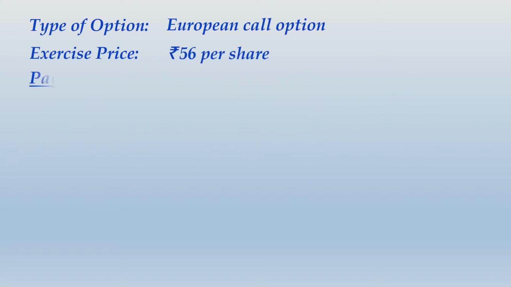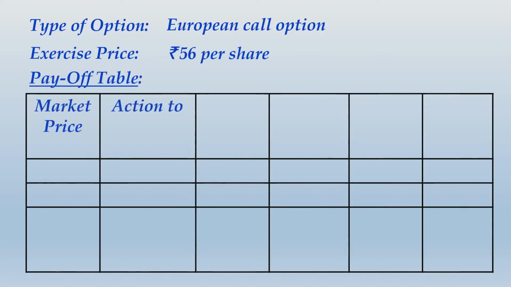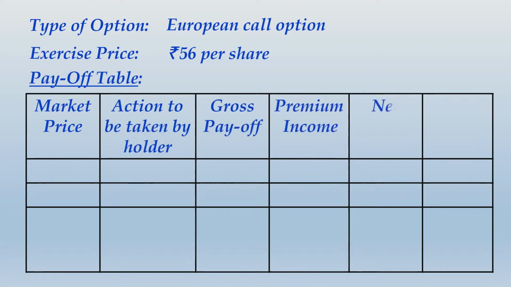Type of option, European call option, strike price remains 56, payoff table, same format. Now notice one thing, some students generally comment and tell me, "Sir, there is some mistake in the table heading that you have drawn over here." I ask them, what mistake do you find? "Sir, the heading that we have written is from the viewpoint of option writer, but you have still written this as holder."